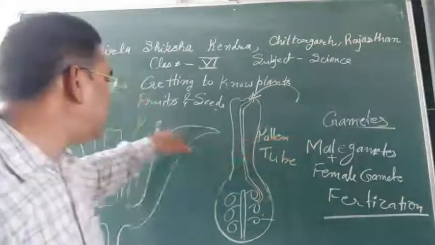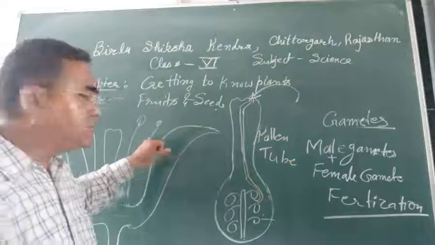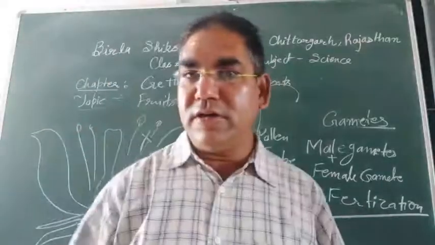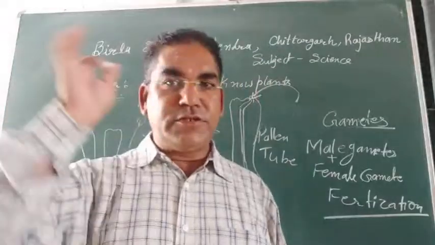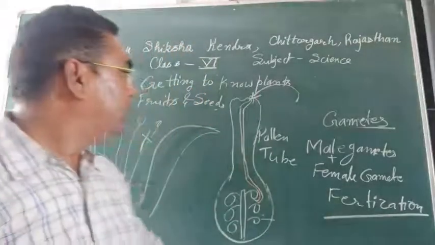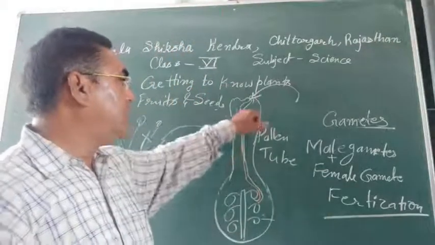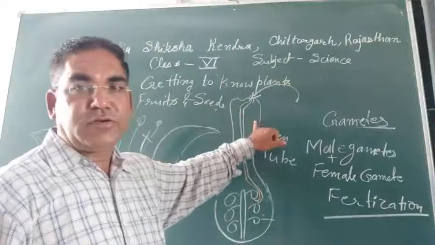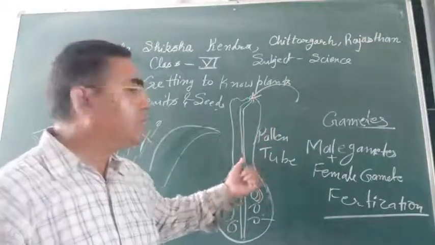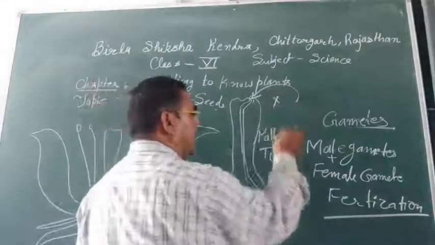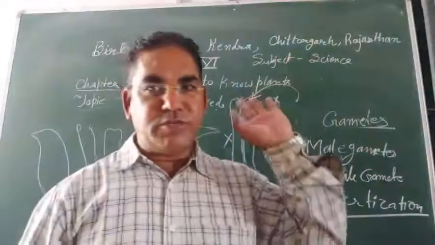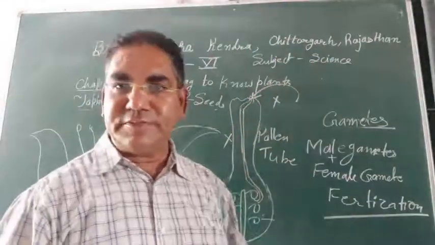What is the function of the anther after fertilization? The anther, stamen is also lost after fertilization. Now that fertilization has happened, what role is left for the stigma? There is no role of the stigma, and no role of the style. The stigma and style also wither, dry up and fall down.